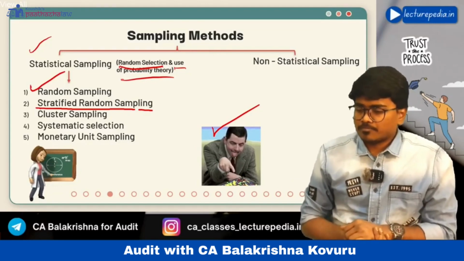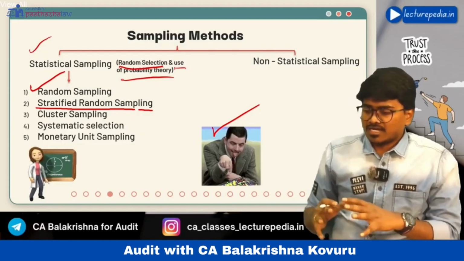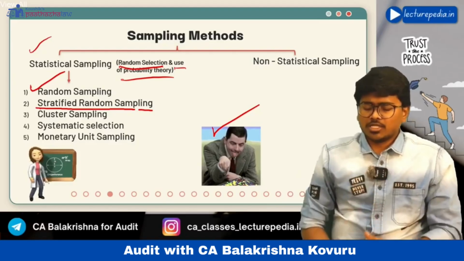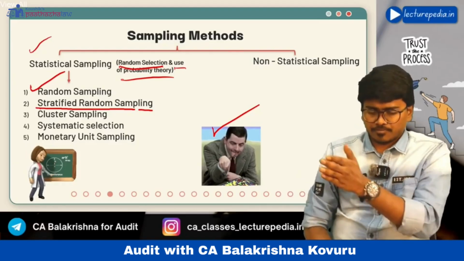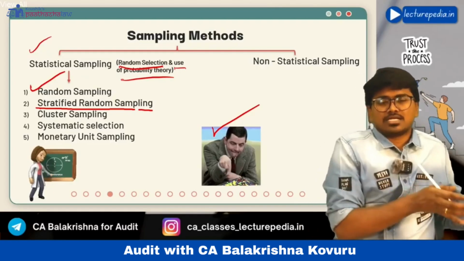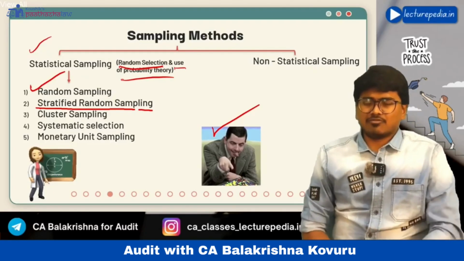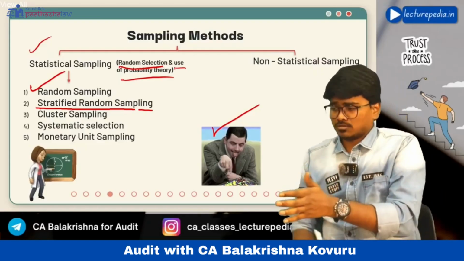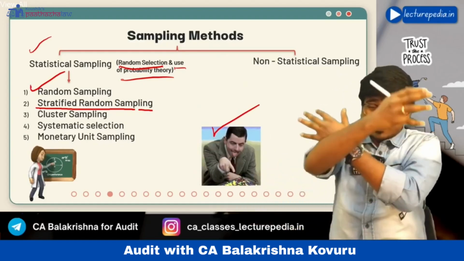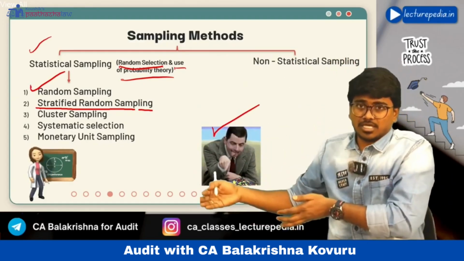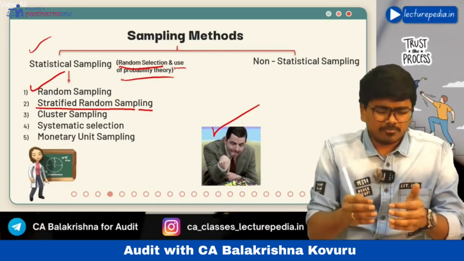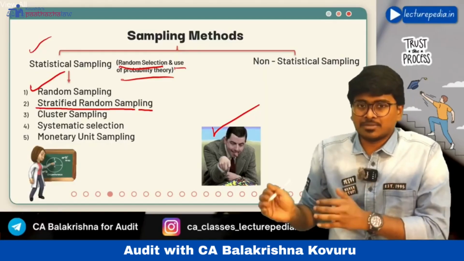Now you have divided the entire debtors into the following strata. A debtor value less than 1 lakh rupees is one stratum. Next, debtor value 1 lakh to 10 lakh, another stratum. Like this you have divided the entire debtors into strata, so the items in a stratum will have similar characteristics.